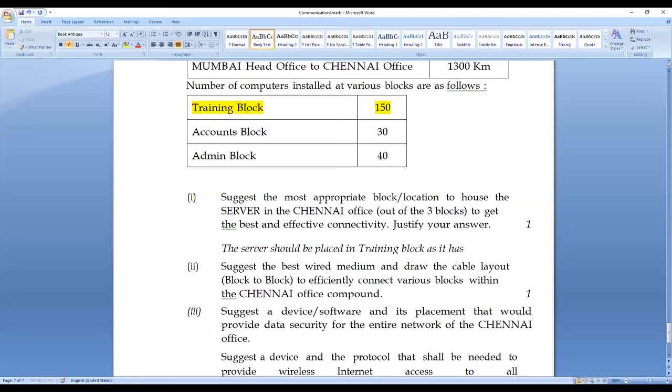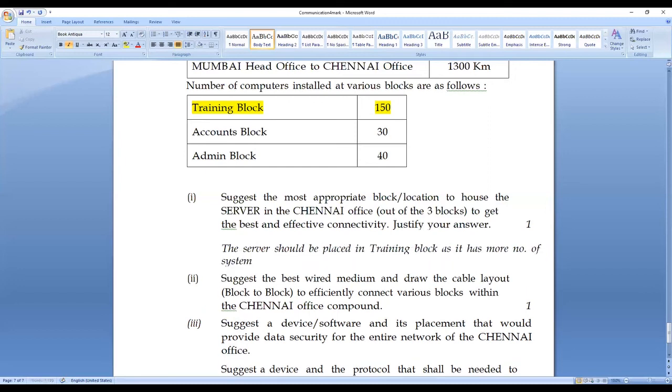As it has more number of systems when compared to the other 2 blocks, namely accounts and admin.